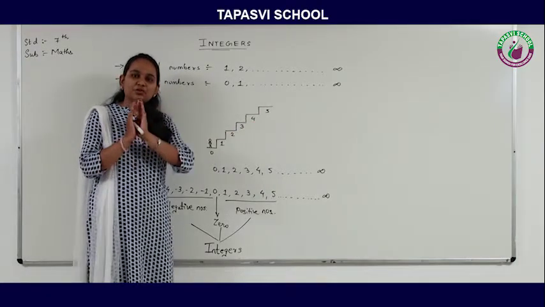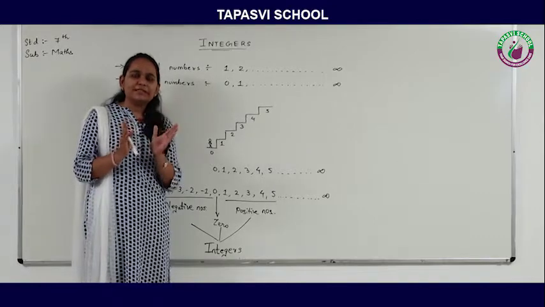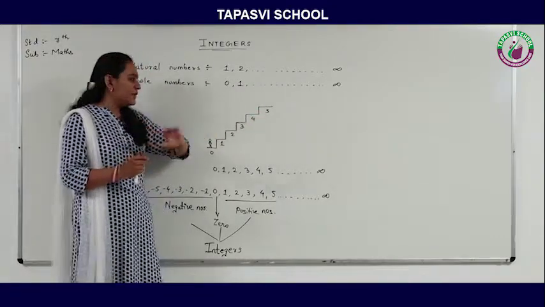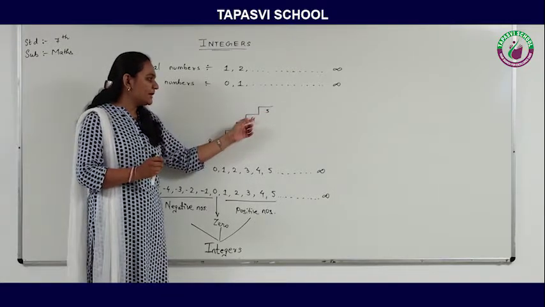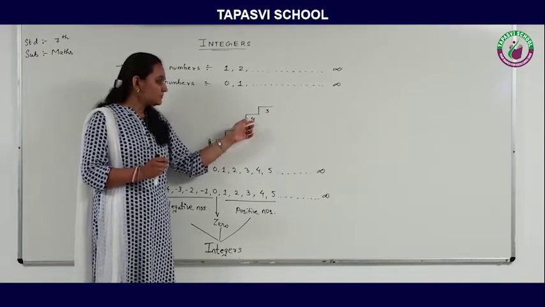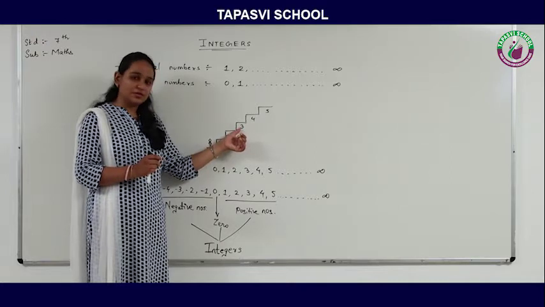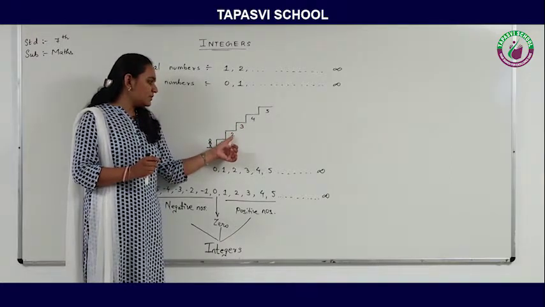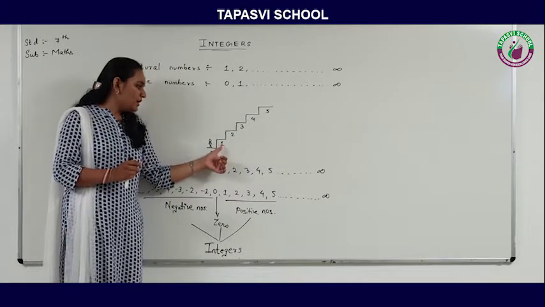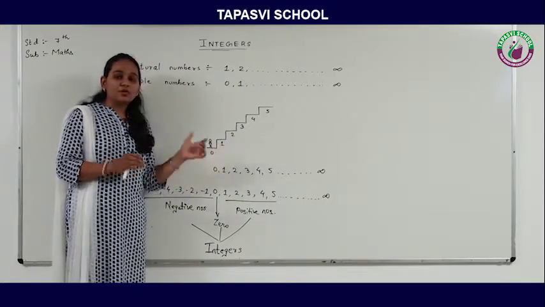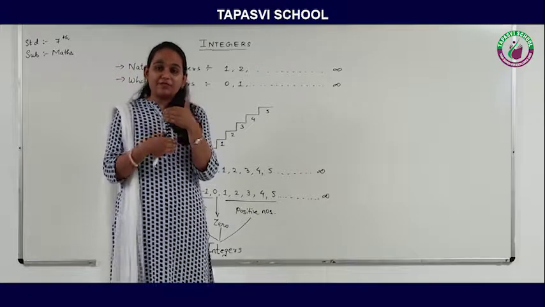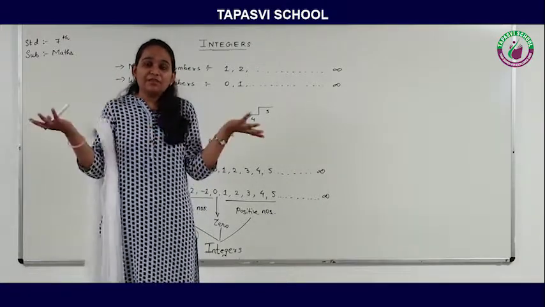Now after coming to the fifth position, the boy is thinking to take a step back. So he is coming one step down. From fifth he will be coming to fourth. From fourth he is coming to third. From third he is coming to second. From second he is coming to 1, and from 1 he is coming to 0. Now the boy thinks that if I take one more step back from the 0, then where will I be going?